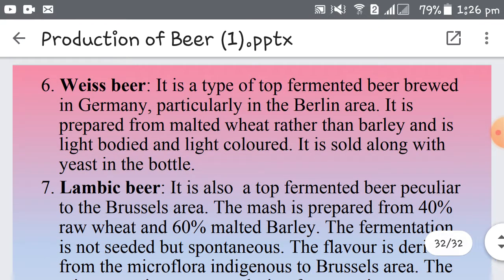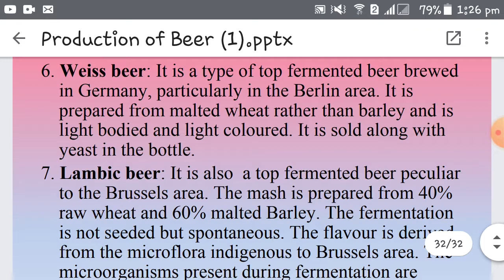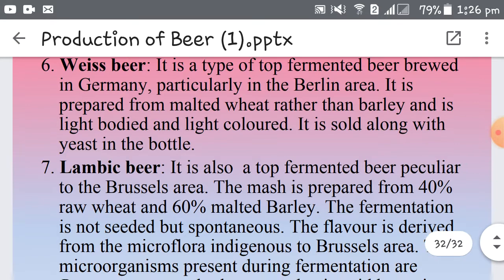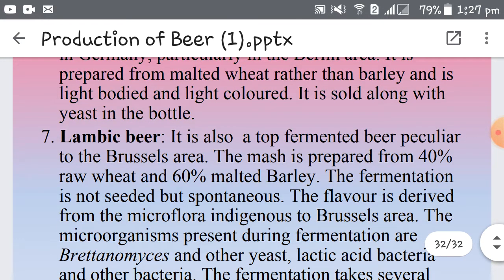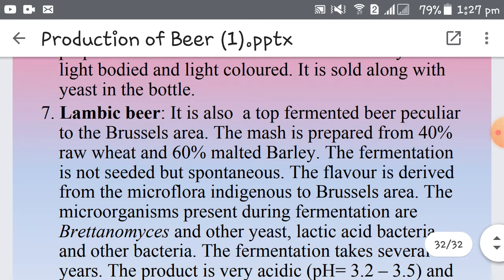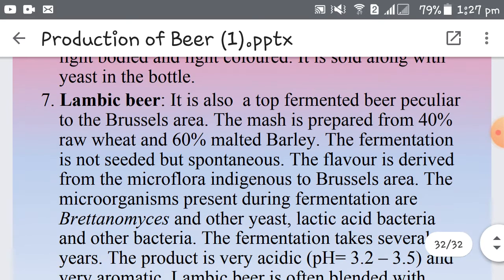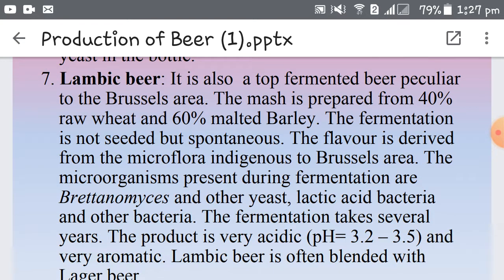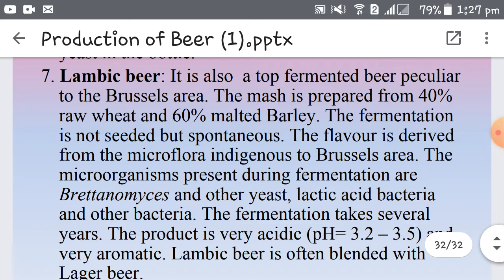Then the next type is Weiss beer. Again, Weiss beer is a type of top fermented beer. It is especially brewed in Germany, particularly in the Berlin area. It is prepared from malted wheat rather than barley. So in the production of Weiss beer, which is especially produced in Germany, in the Berlin area, it is prepared by using malted wheat and not barley. Light bodied, light colored beer, and it is sold along with yeast in the bottle. So yeast is not killed by pasteurization, nor is it removed from the finished product. It is left in the bottle and sold along with the yeast.